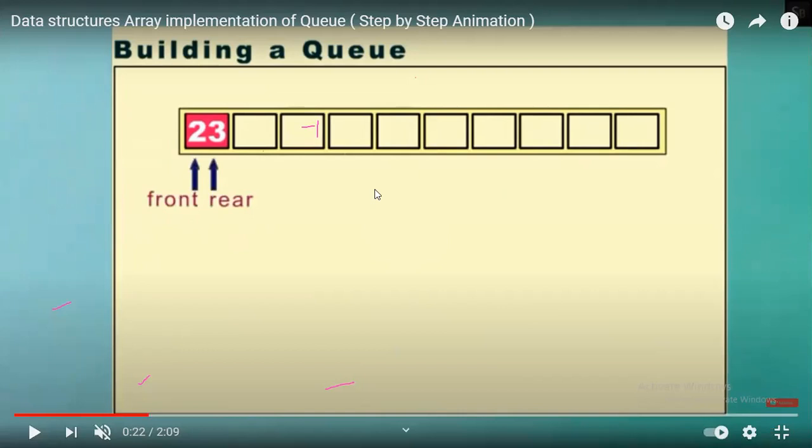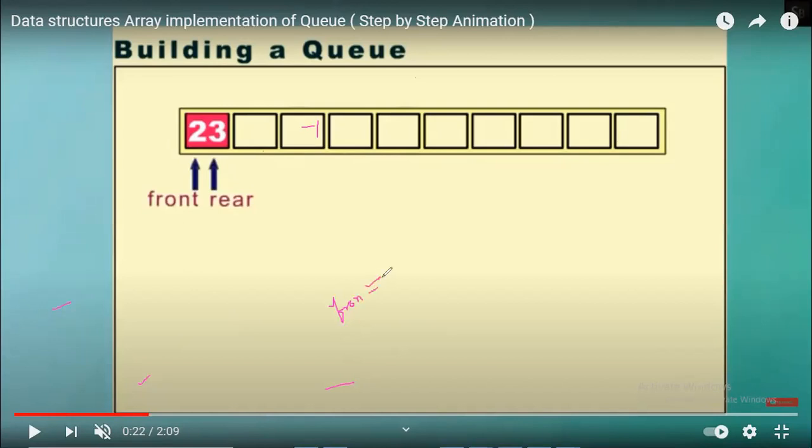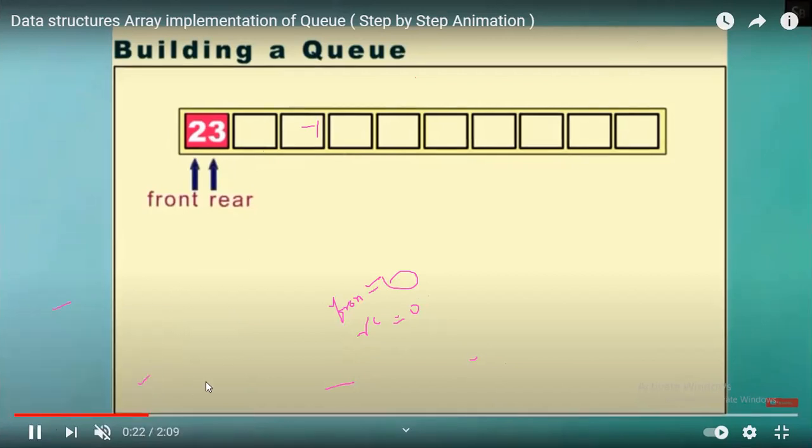That is what I said when writing the program also. If front equals 0, we assign rear also equal to 0 and store the element 23 into queue of front. Next, what do you do?